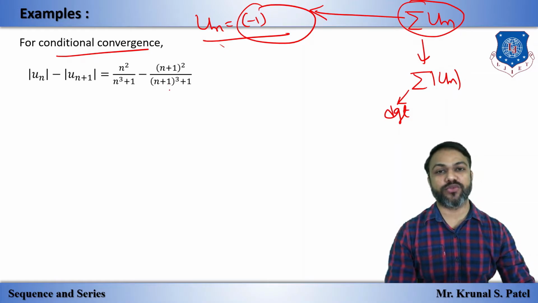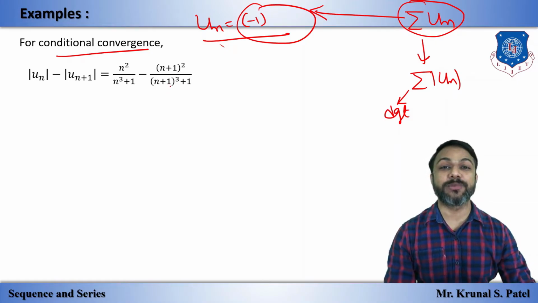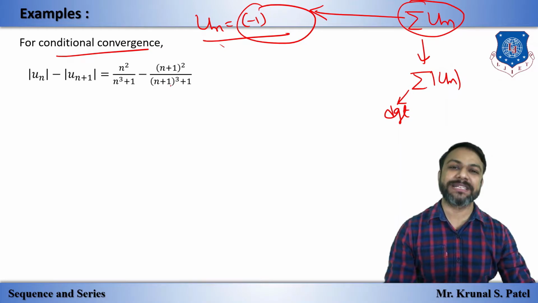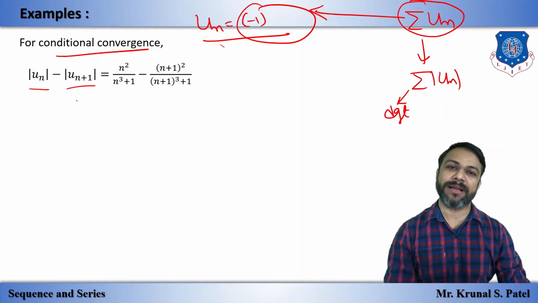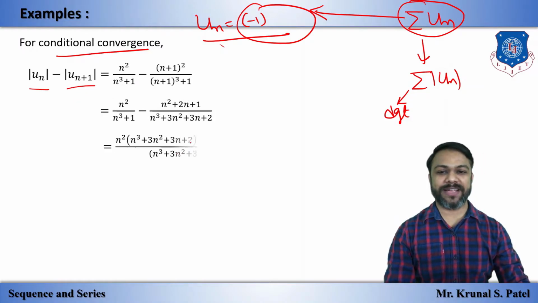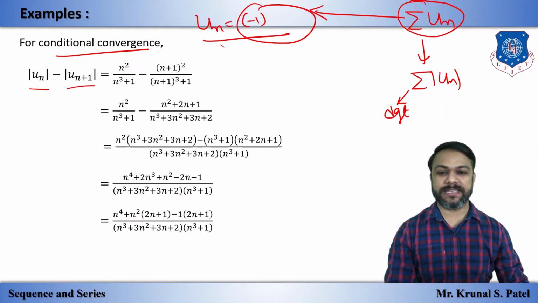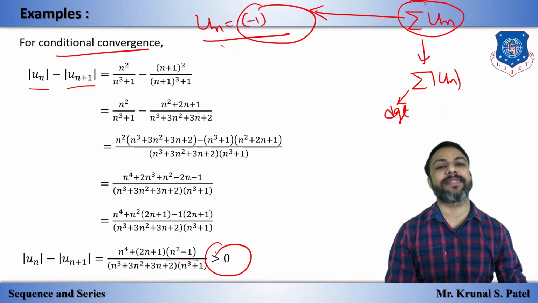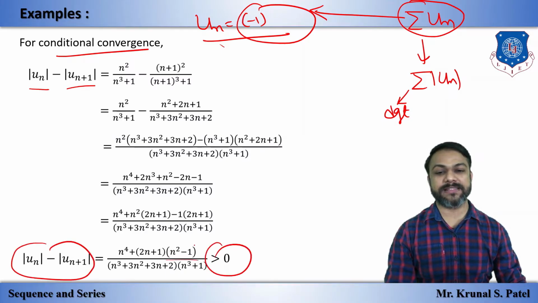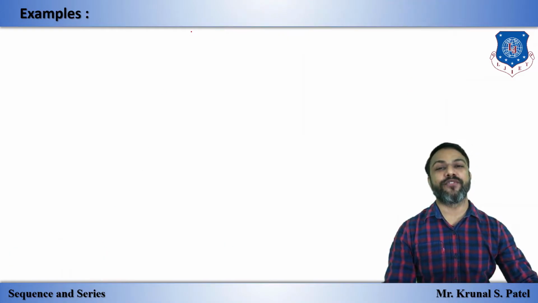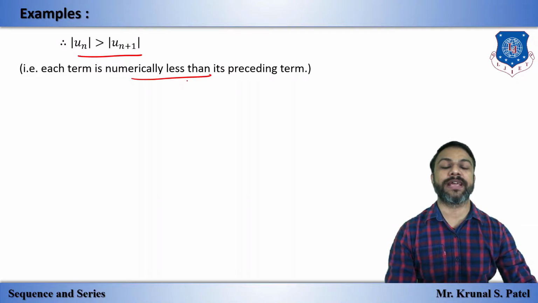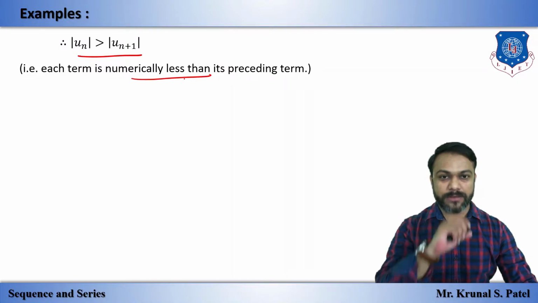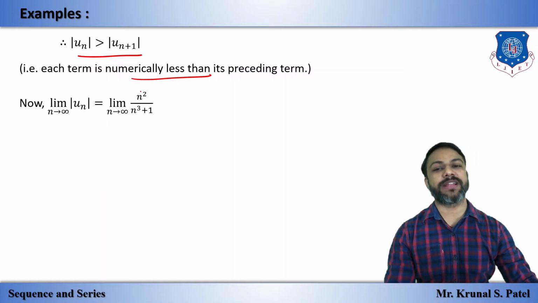In Leibniz test we first have to check that each term is numerically less than its preceding term. For that I take un minus un plus 1, and by simplifying, this is the final answer, which is greater than 0. That means un is greater than un plus 1. So each term is numerically less than its preceding term, so we can apply Leibniz test.